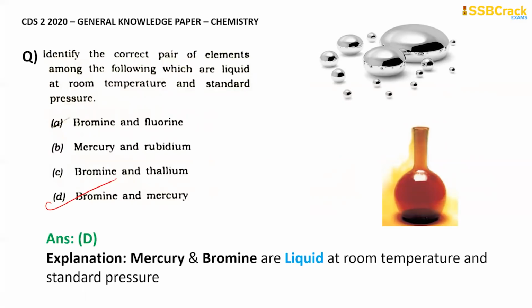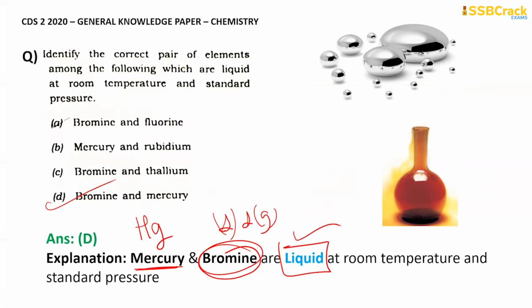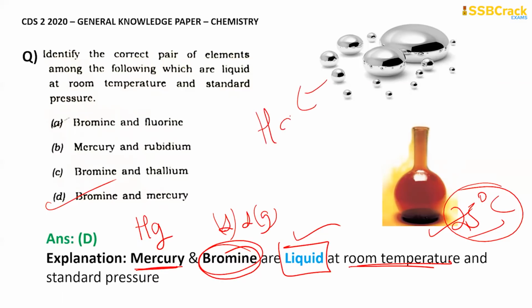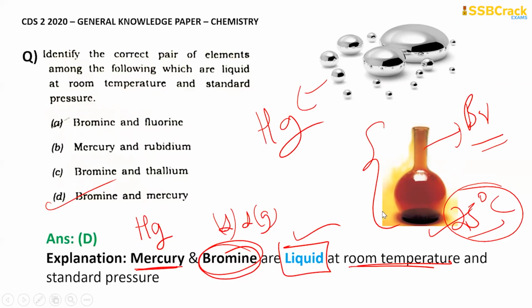And one more thing you should know is, generally metals are solid in state, but mercury, which is indicated by the symbol Hg, is the only liquid found in metals. Similarly, non-metals are found mainly in solid and gaseous state, but bromine is the only non-metal which is found in liquid state. At room temperature, they are talking, and room temperature for us is 25 degrees Celsius. This is something we need to take care of. So here you see mercury, which is liquid in state, and we have bromine, which is also liquid in state. Bromine is also a halogen and it is a brown colored gas like this. So these are facts which can be helpful in your other examinations as well.